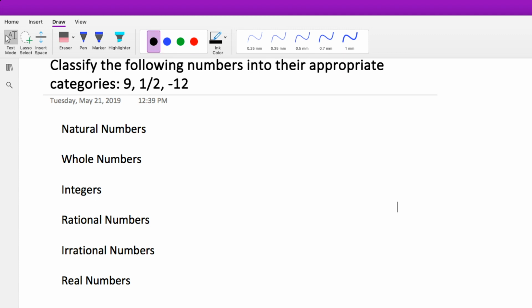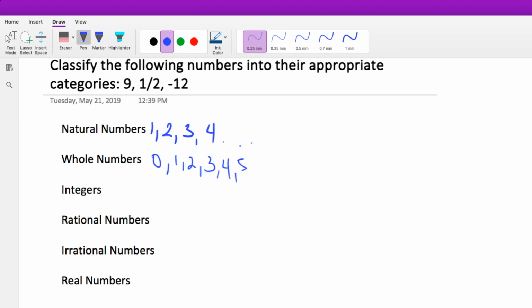So let's start defining some of these things. What is a natural number? A natural number is always going to be the numbers that we learned in kindergarten. So that's going to be 1, 2, 3, 4, and so forth. A whole number is all of the natural numbers, except we also have a 0. So 0, 1, 2, 3, 4, 5, and so forth.